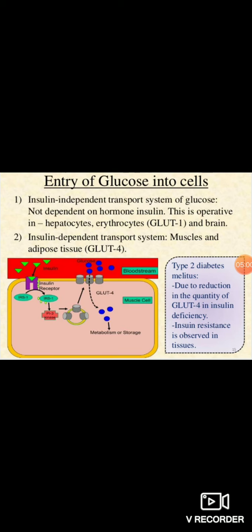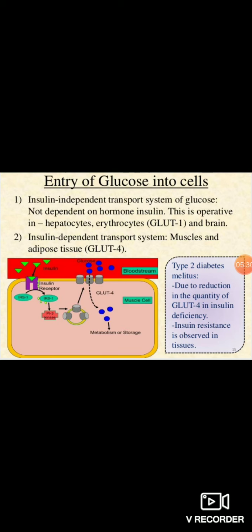First we'll see the insulin independent transport system of glucose. From its name, the transport of glucose does not depend upon insulin. There are some cells in our body which depend totally on glucose as a source of energy.